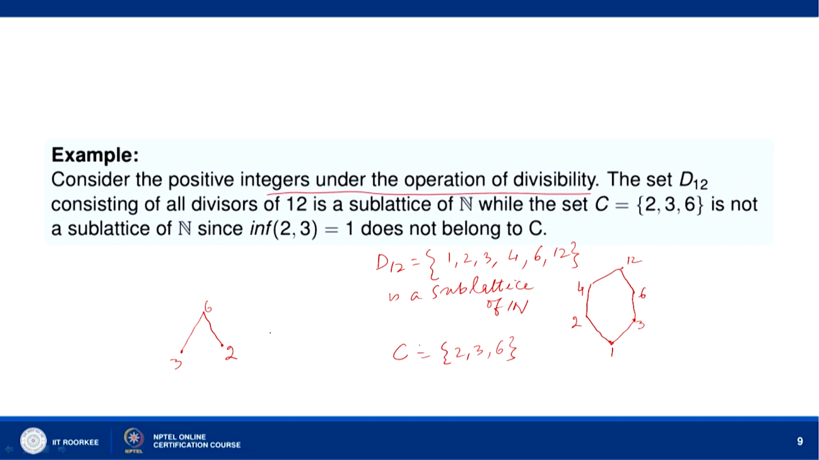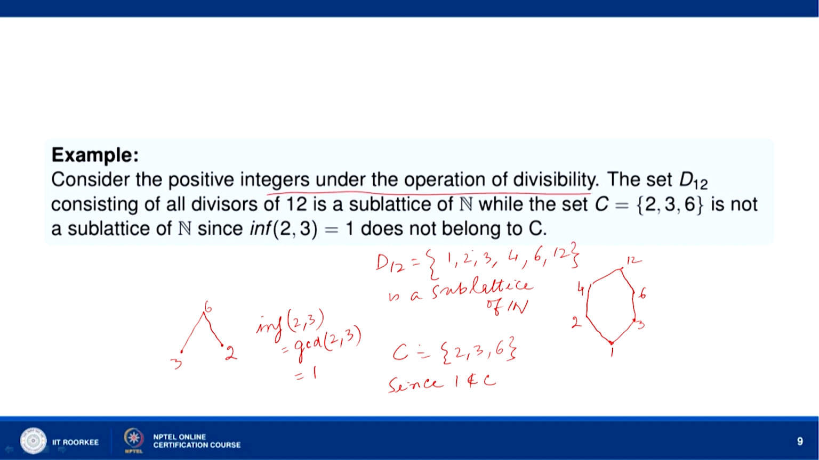infimum of 2, 3 is 1. Infimum of 2, 3 means GCD, under the operation of divisibility, infimum becomes GCD and the supremum becomes LCM. So, infimum of 2, 3 is equal to GCD of 2, 3, and GCD of 2, 3 is equal to 1. So, this means that 1, and since 1 does not belong to C,